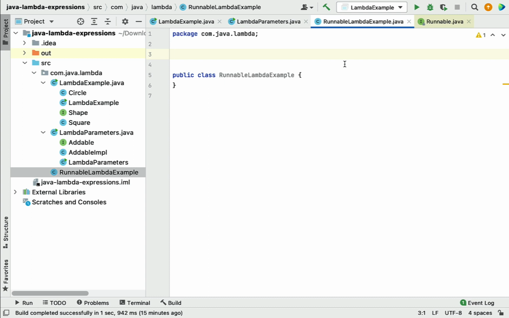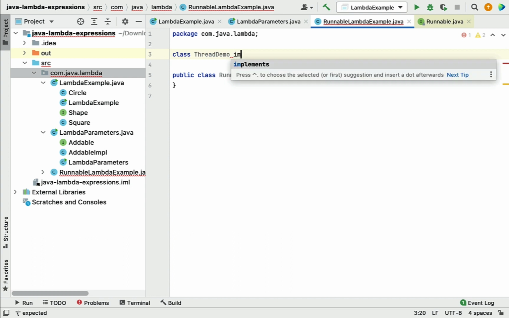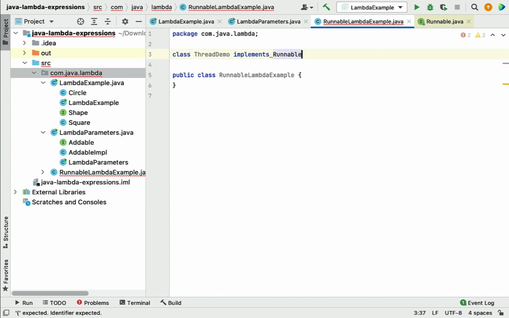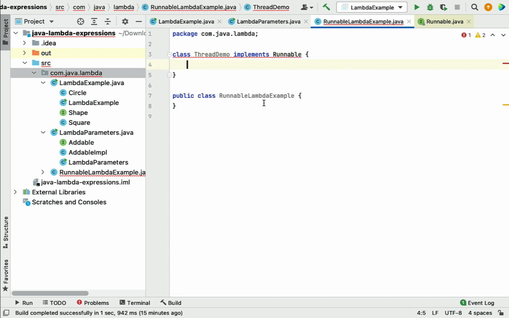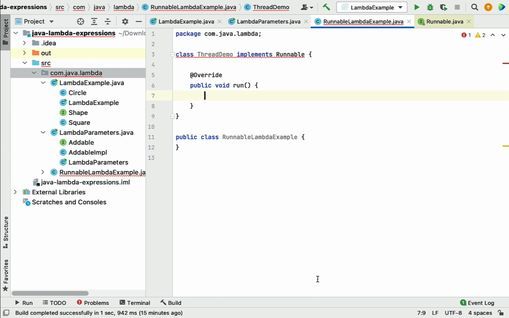So here we'll create a class which implements the Runnable interface. Let's say ThreadDemo class which implements the Runnable interface, and then simply override the run method over here. Just mouse over, click on implement methods, choose run method, and there we go.